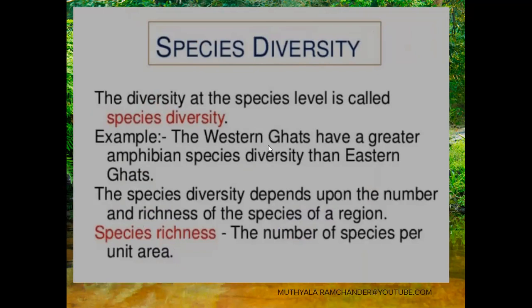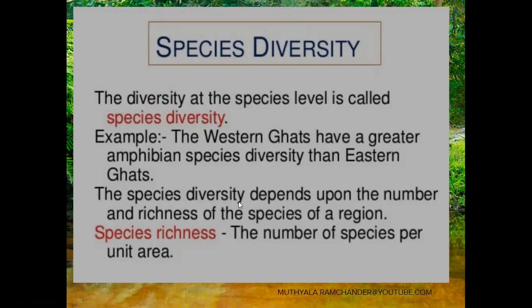Western Ghats contain amphibians, and Eastern Ghats also contain amphibians, but the Western Ghats have more species and more diversity. The same species of amphibians shows different diversity in different locations.